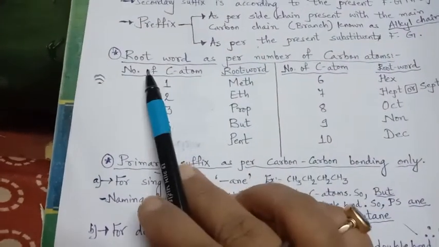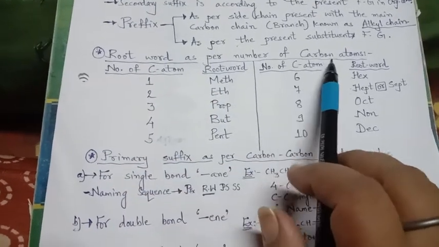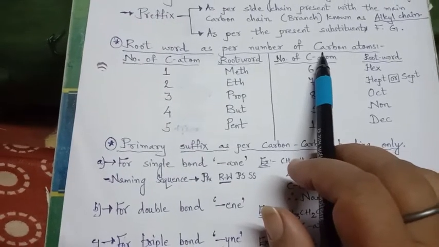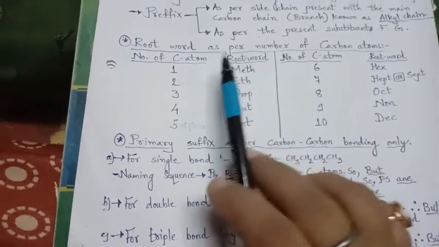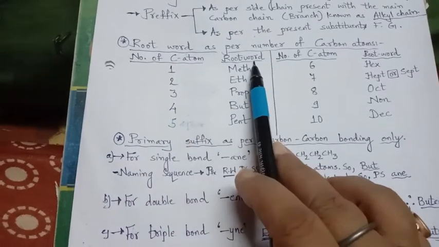Now first, the root word. Root words are as per the number of carbon atoms in the center, which we have come across in 10th standard. So what are these? Number of carbon atoms and the root word.